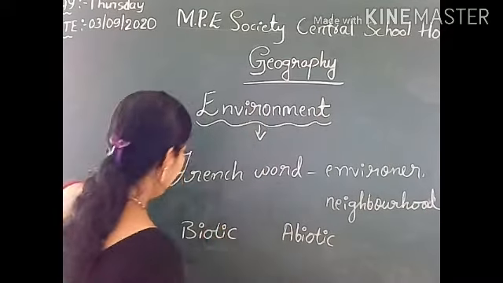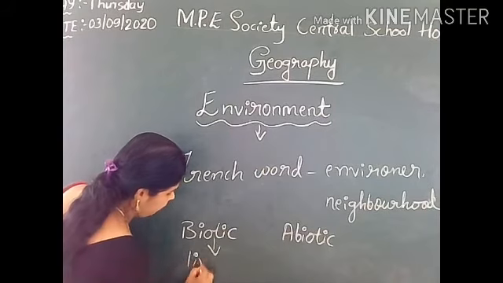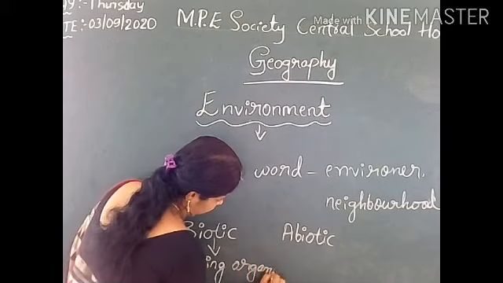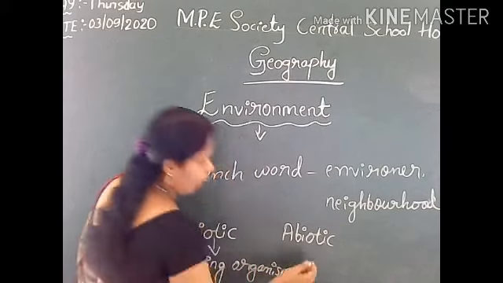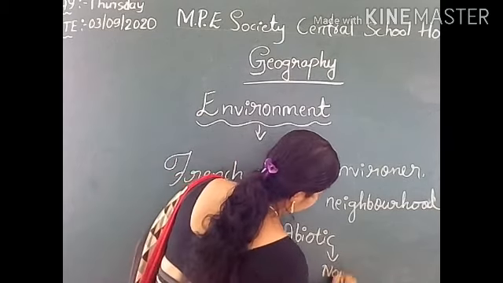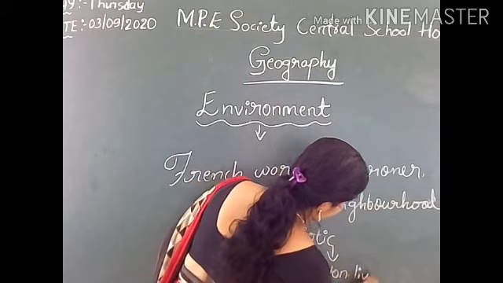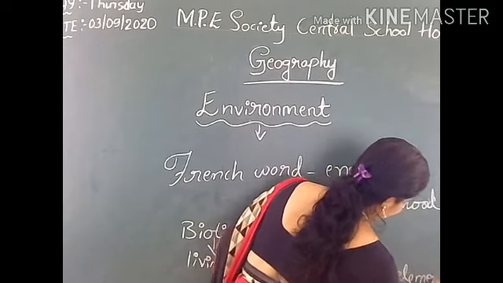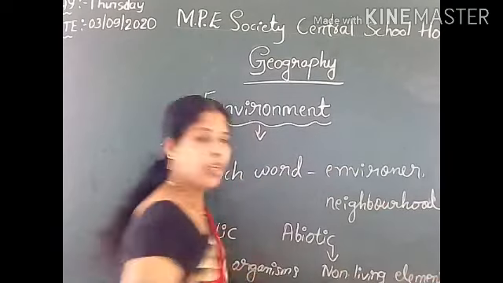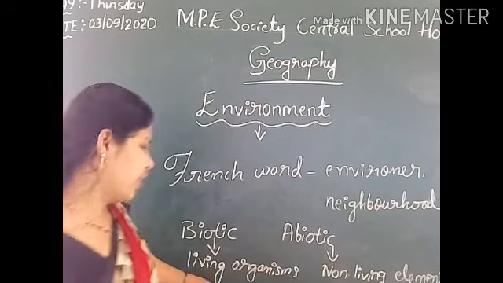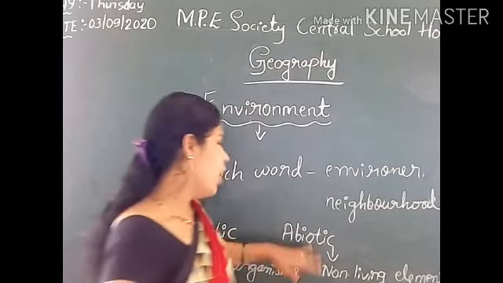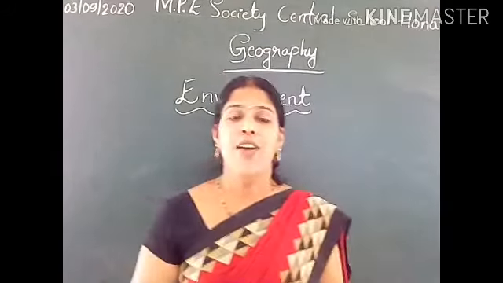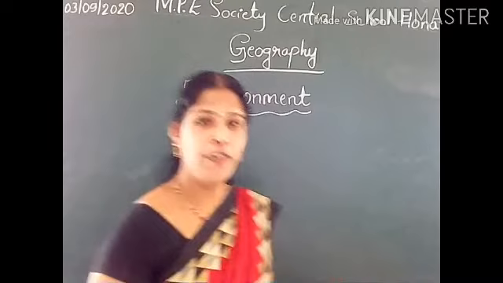So, biotic means all living organisms. Abiotic means non-living things, non-living elements. Biotic or living organisms include all living organisms. Abiotic includes all non-living elements. Now let us learn about the components of environment.